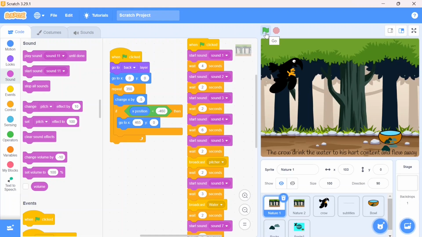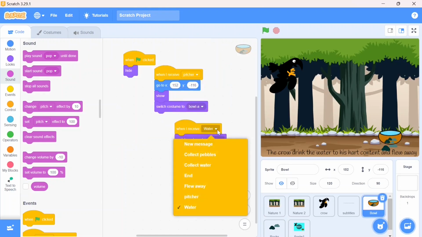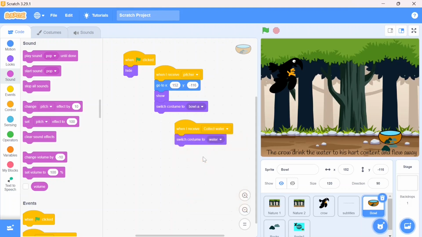Okay, little changes I need to do. You can see the water is filled very fast. For that I need to change the coding here. Instead of receive water, I need to choose collect water. And then it will come later.